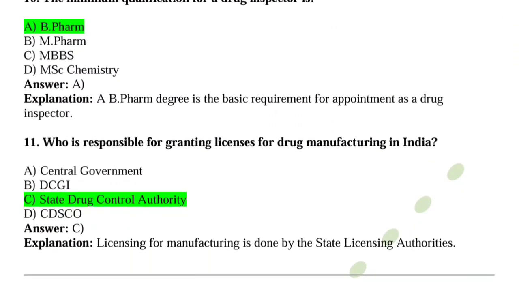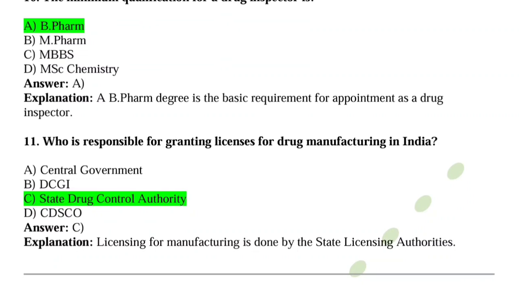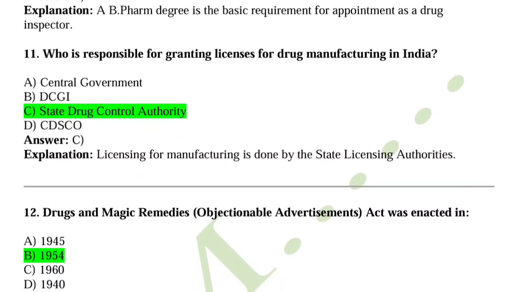Question number 11, who is responsible for granting license for drug manufacturing in India? So answer is C. Option C is correct. State Drug Control Authority. Licensing for manufacturing is done by the State Licensing Authority.